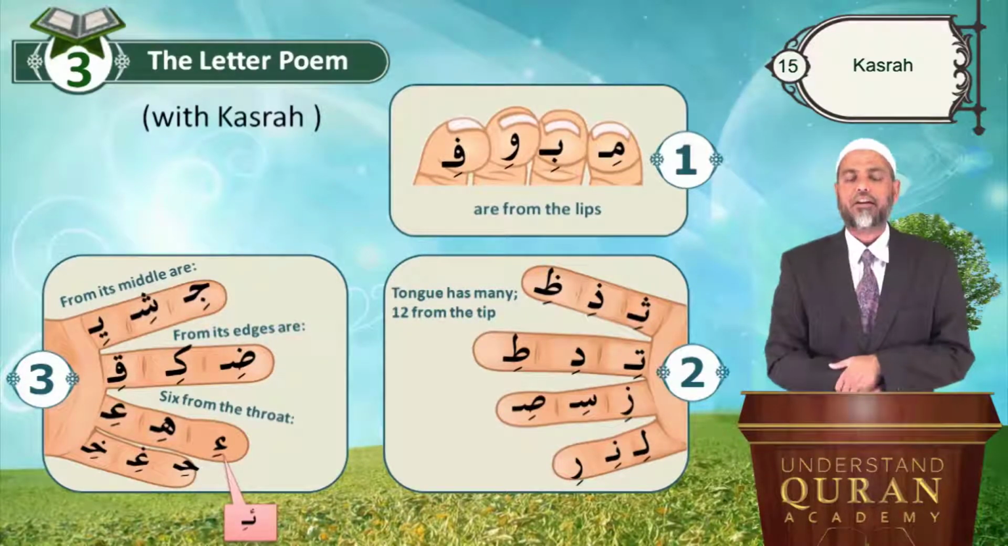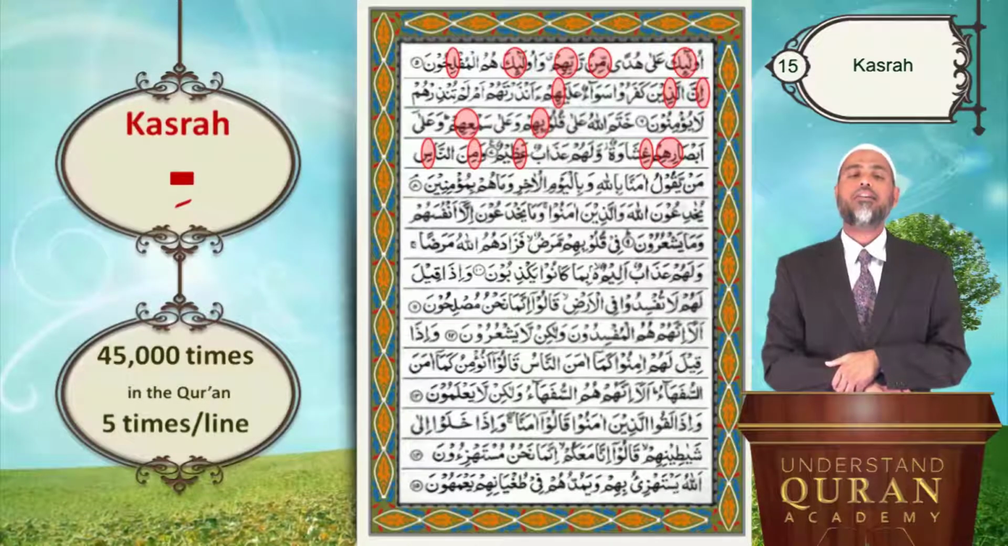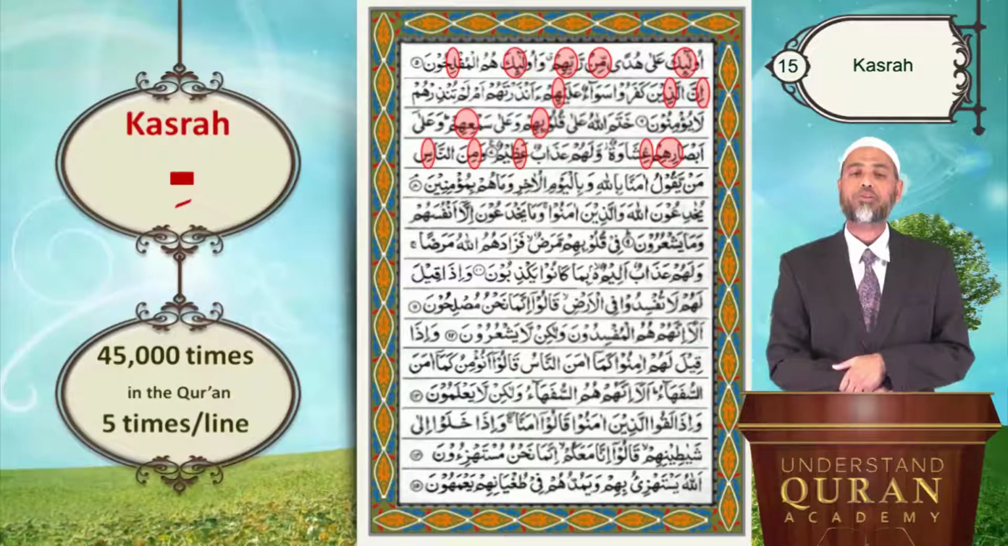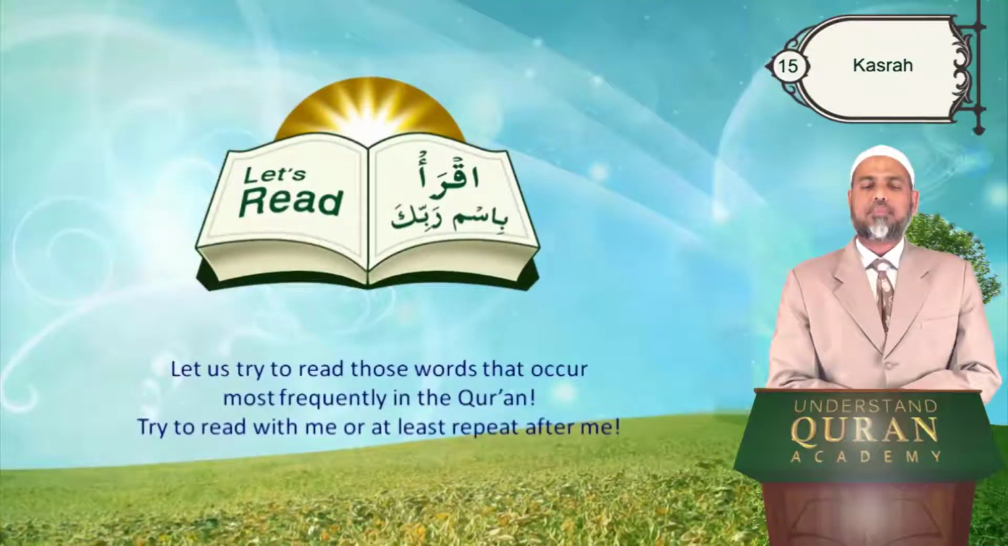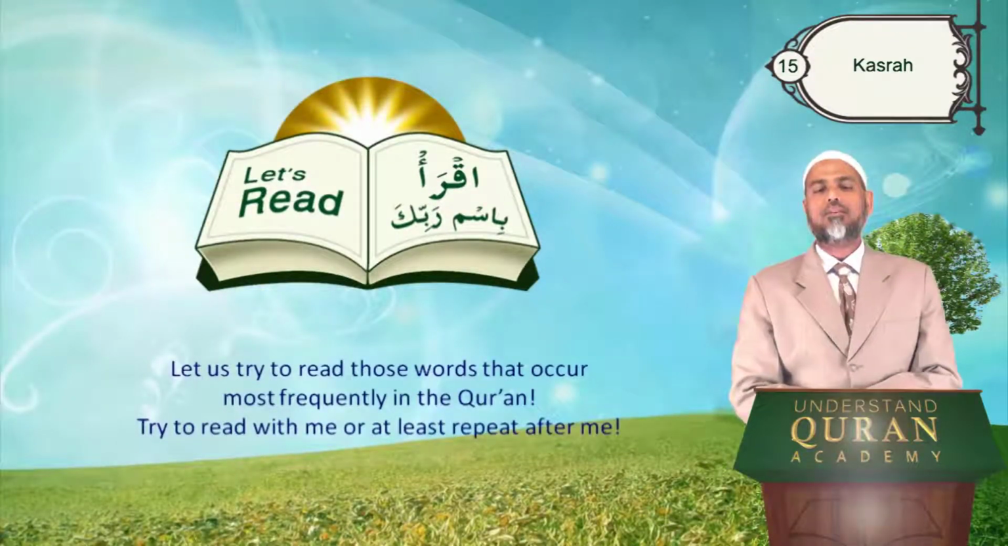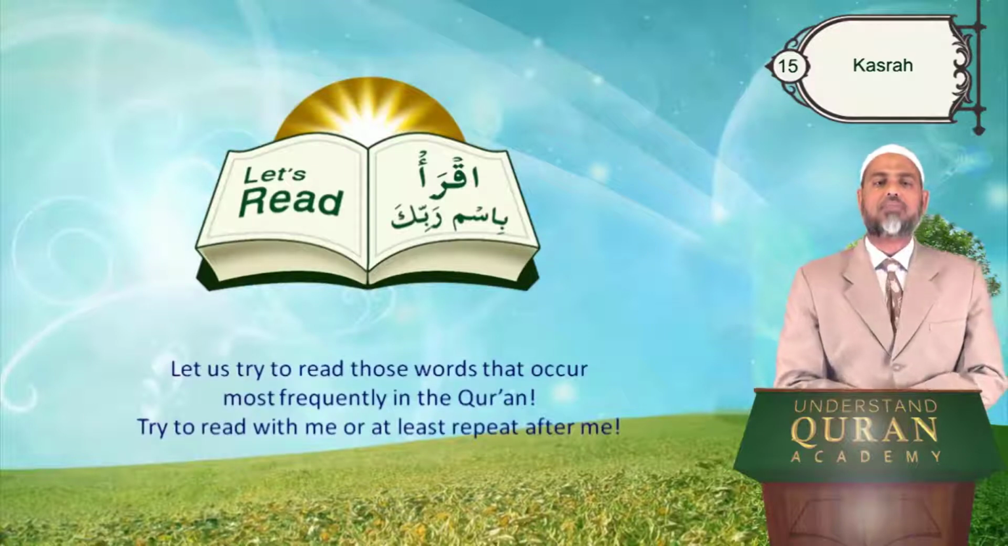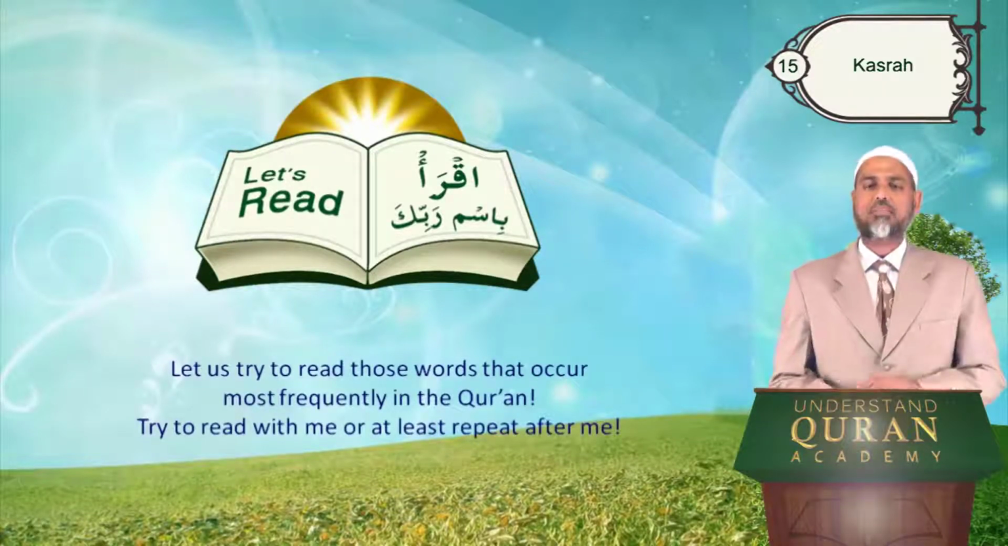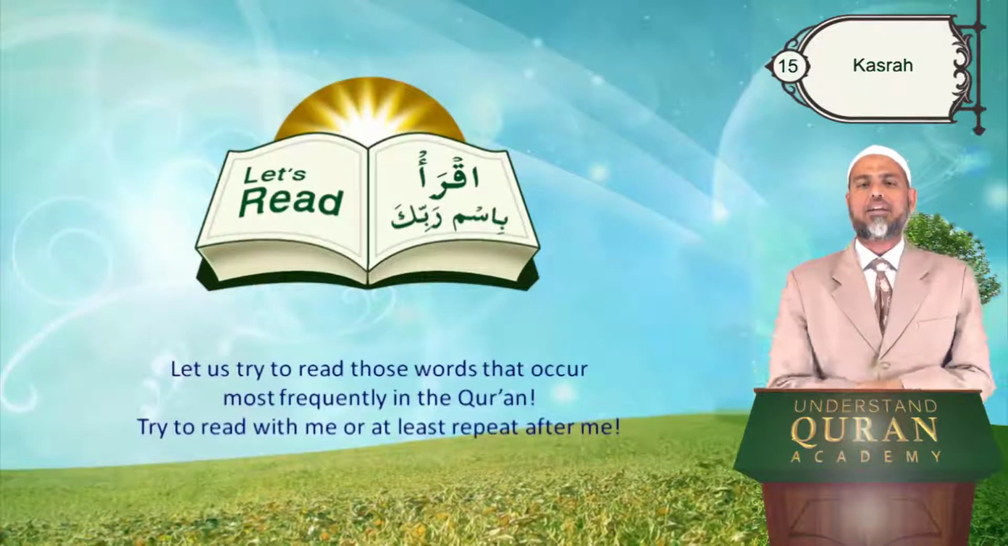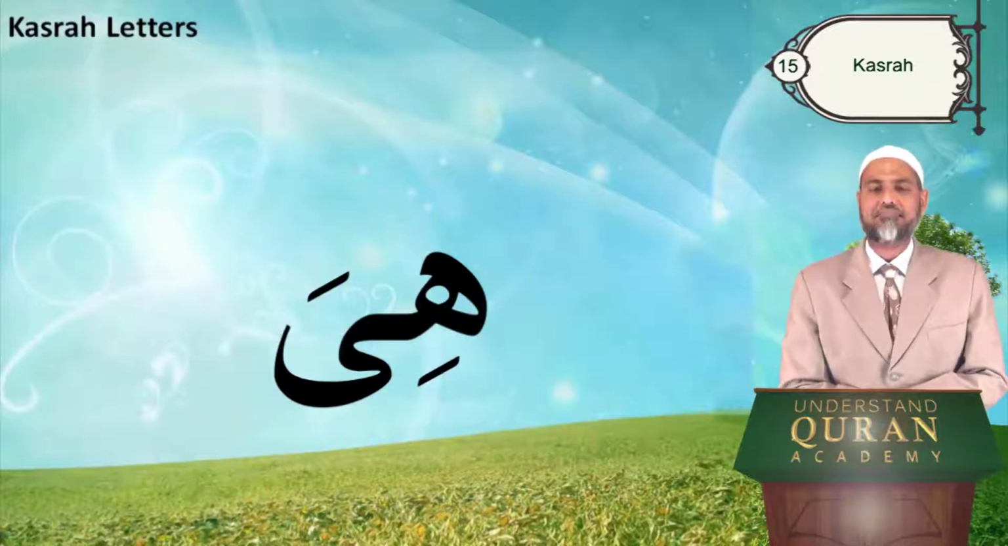Kasra occurs in the Quran almost 45,000 times. So it's a lot, almost 5 times per line, approximately. Let's try to read those words that occur most frequently in the Quran. Try to read with me, or at least repeat after me. Can you read this?